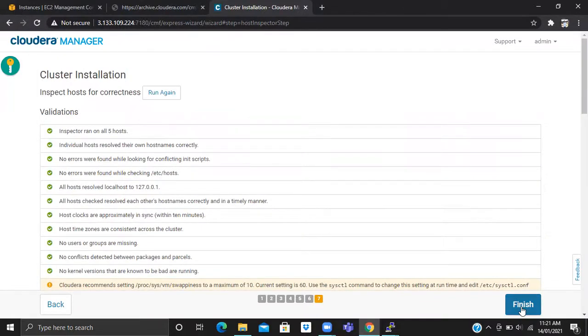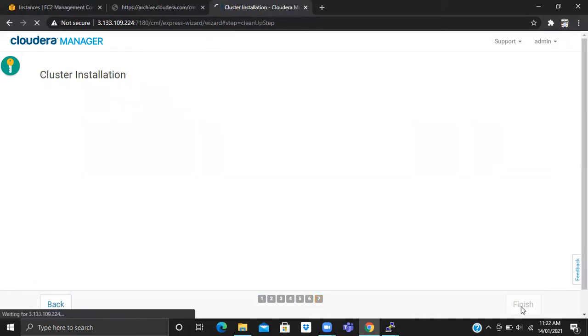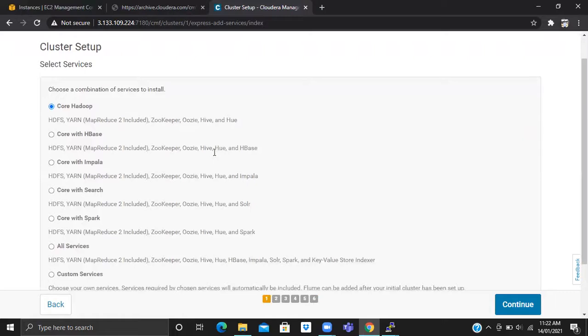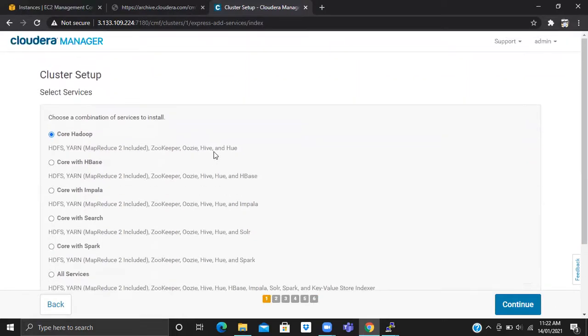Okay, cluster installation is finished. Actually, Cloudera Manager might be changing some UI things, right? Because I'm taking this Cloudera Manager window after 4 to 5 months. Not more than 8 to 9 months. Here, Harshal, I was waiting for him to complete. Here we select only core Hadoop for now.